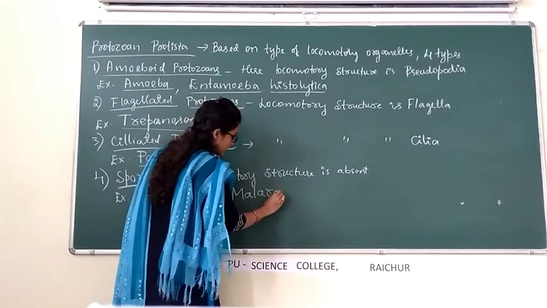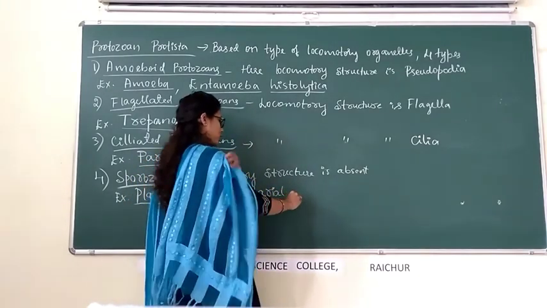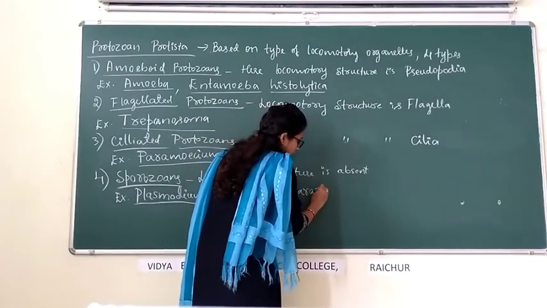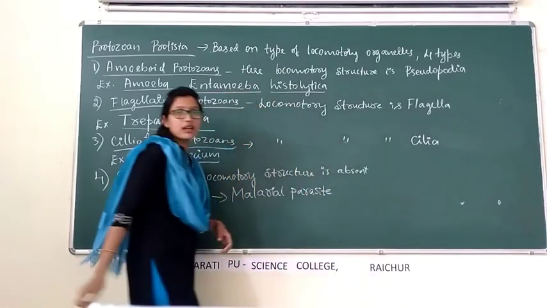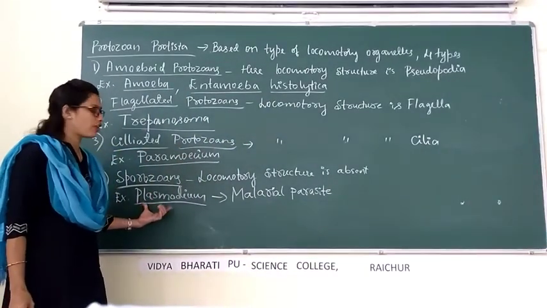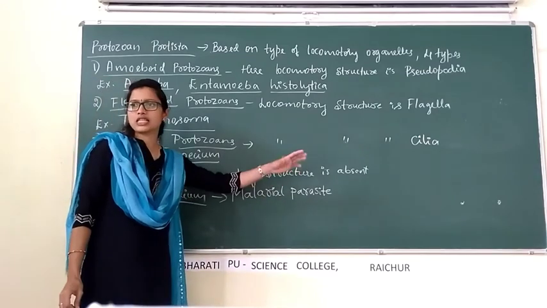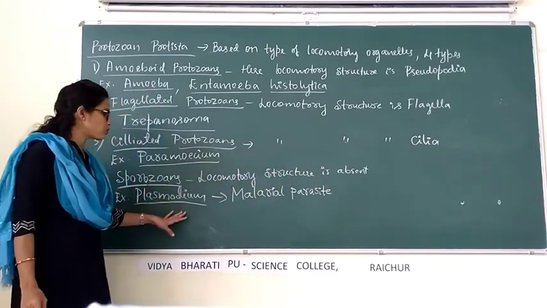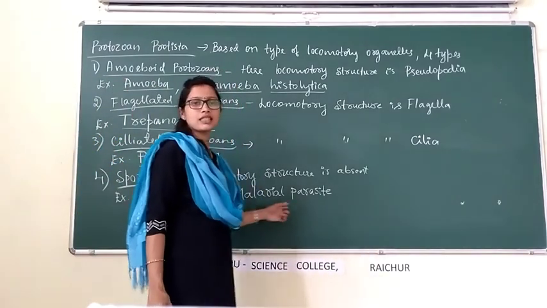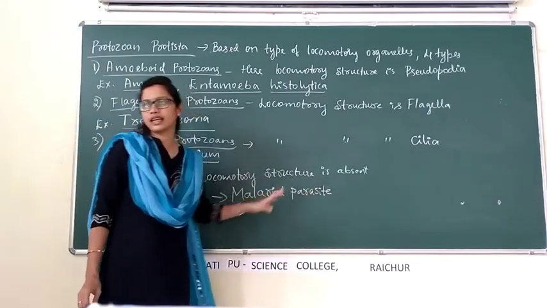Hence it is called malarial parasite. Plasmodium is one of the examples for sporozoans because here locomotor structure is absent, and Plasmodium causes the disease called malaria. Hence, Plasmodium is also called malarial parasite.